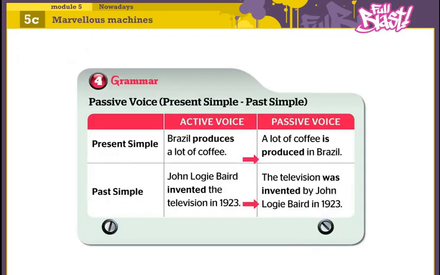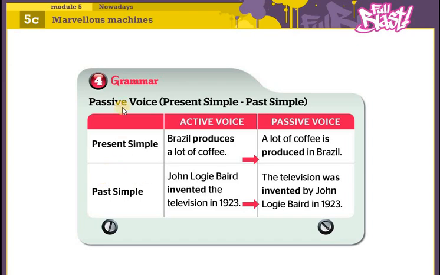So, grammar lesson: passive voice, the present simple and the past simple. We used to hear this kind of statement, passive voice. Passive voice is a kind of sentence that emphasizes the action.